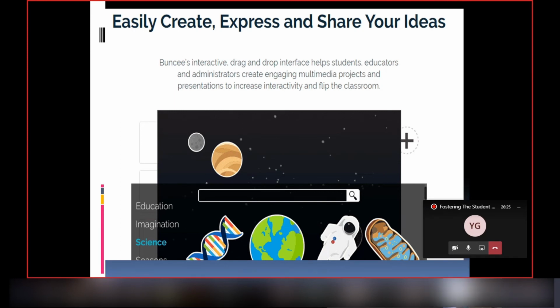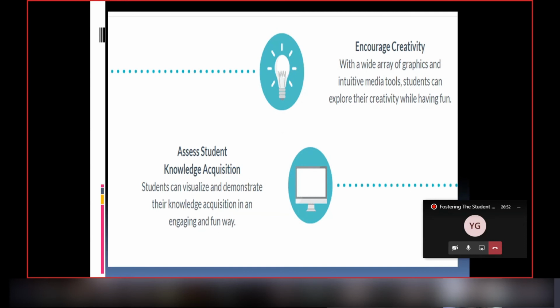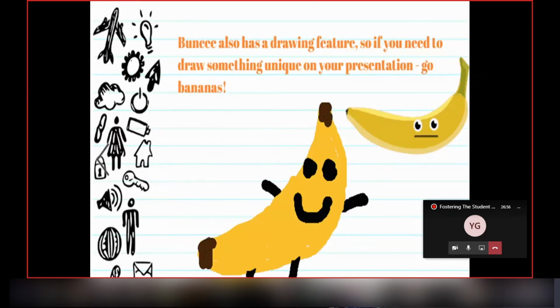Buncee's interactive drag and drop interface helps students, educators, and administrators to create engaging multimedia projects and presentations to increase interactivity and flip the classroom. The creative tools for all classrooms: create and share content from anywhere, empower students as content producers, encourage creativity, assess student knowledge acquisition.